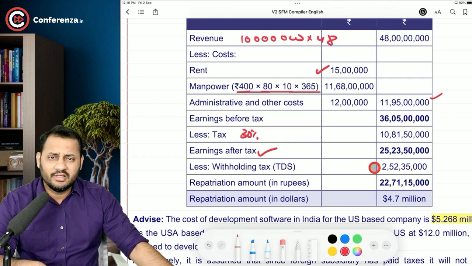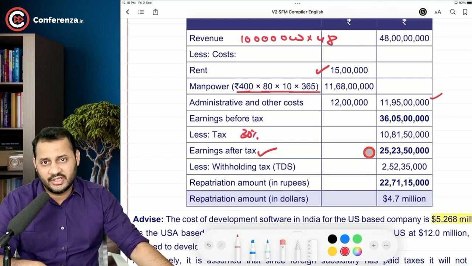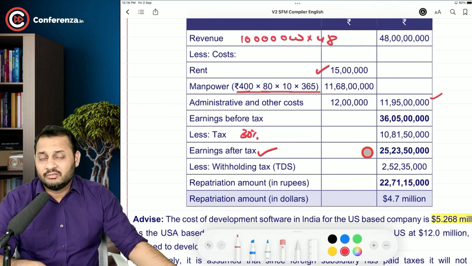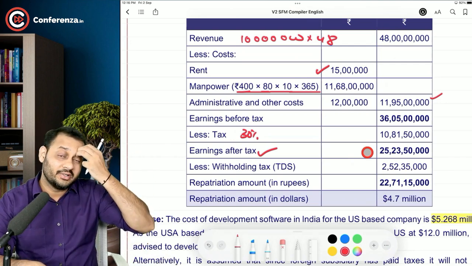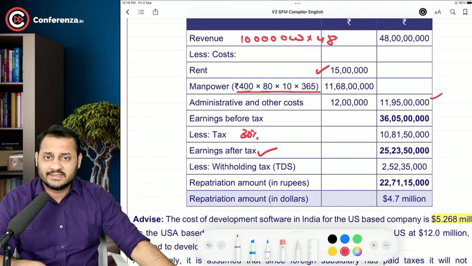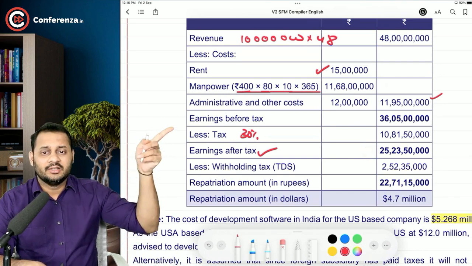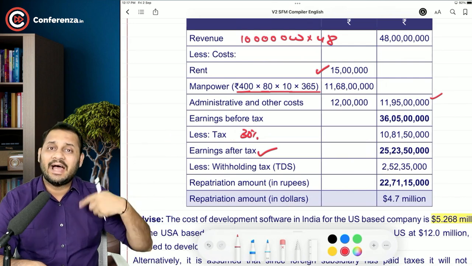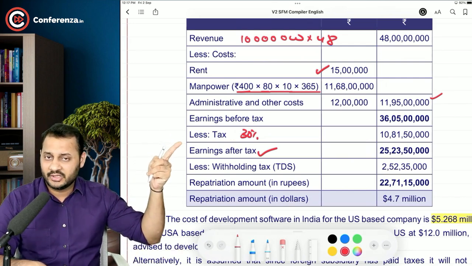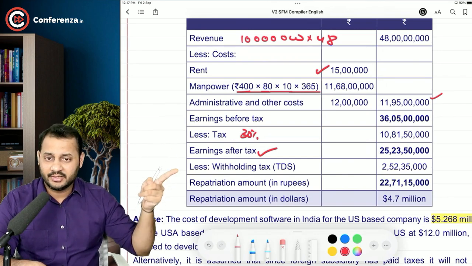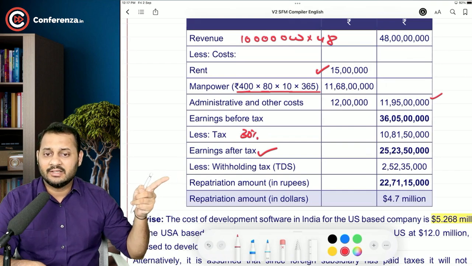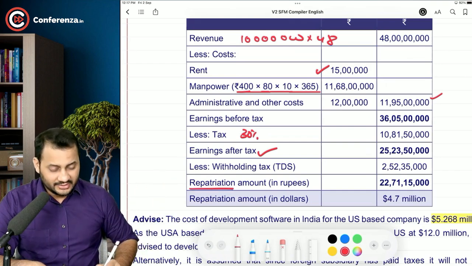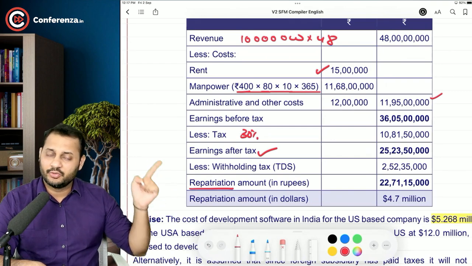You might argue that we have already paid the taxes, so why is there a need to pay additional tax? In this case, your argument can be right, because the institute has three different answers to this treatment in this question. So first of all, let's assume this is 30% and this 10% is the additional tax you have to pay over and above 30%. Then this treatment is totally right. Whatever you will be transferring to your parent company, you will have to pay the tax on that. And then the balance amount can be called the repatriation amount, which you can transfer to America.